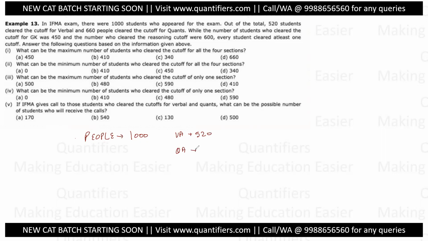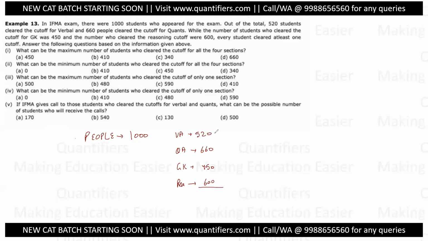For quant, there was 660. For GK, for reasoning, GK was 450 and reasoning was 600. Okay, so these are the parameters.